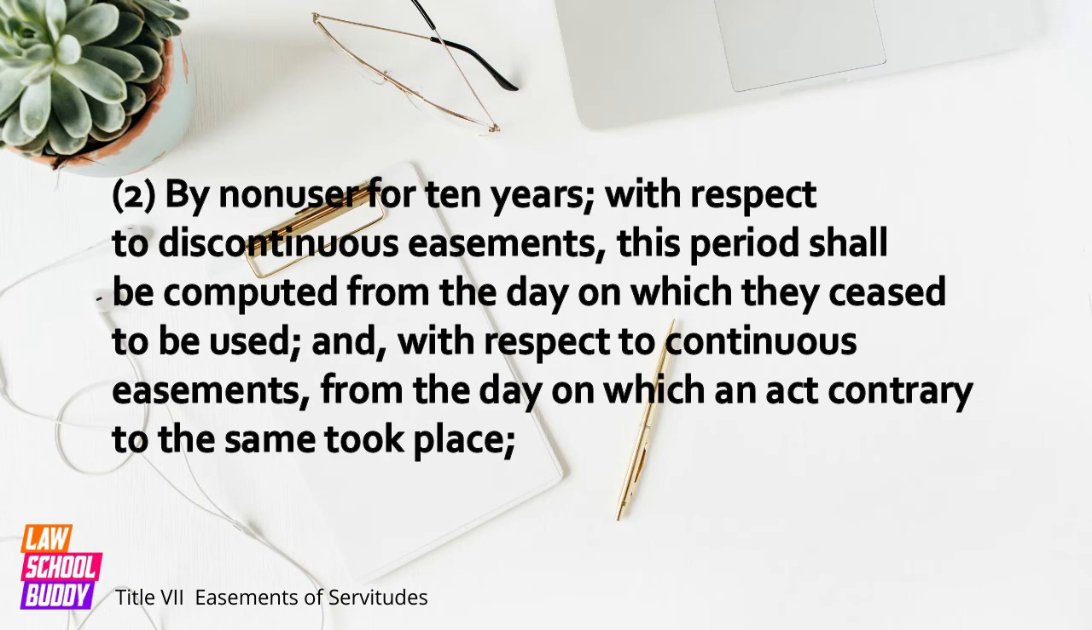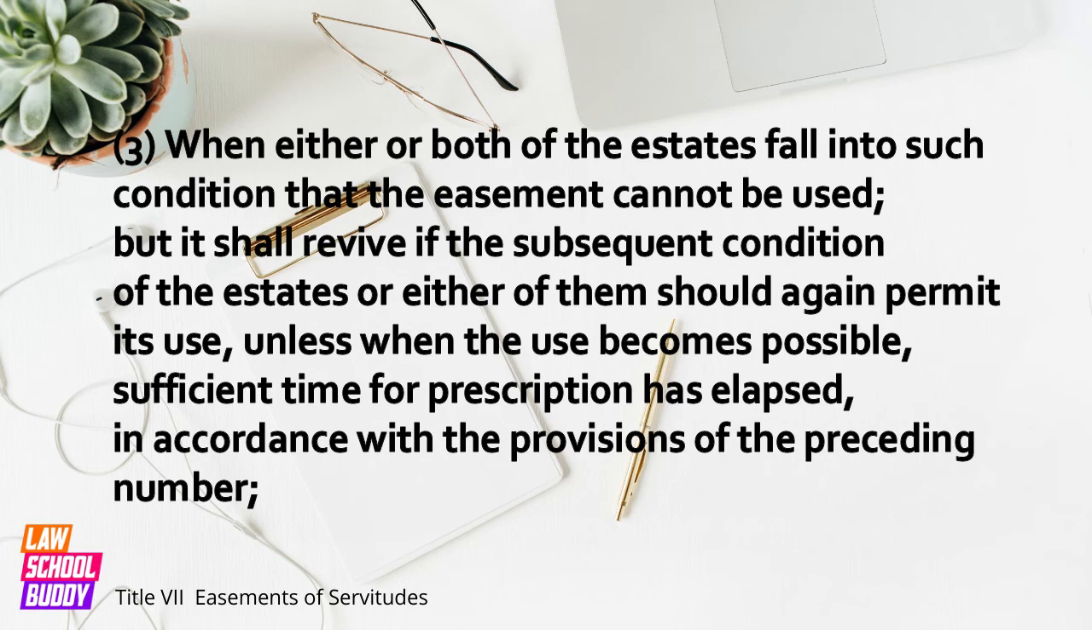With respect to discontinuous easements, this period shall be computed from the day on which they cease to be used, and with respect to continuous easements, from the day on which an act contrary to the same took place. 3. When either or both of the estates fall into such condition that the easement cannot be used, but it shall revive, if the subsequent condition of the estates or either of them should again permit its use, unless when the use becomes possible, sufficient time for prescription has elapsed, in accordance with the provisions of the preceding number.